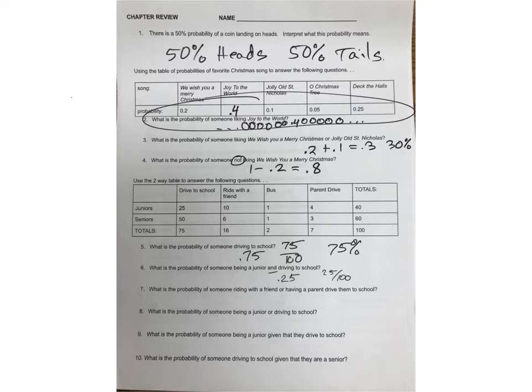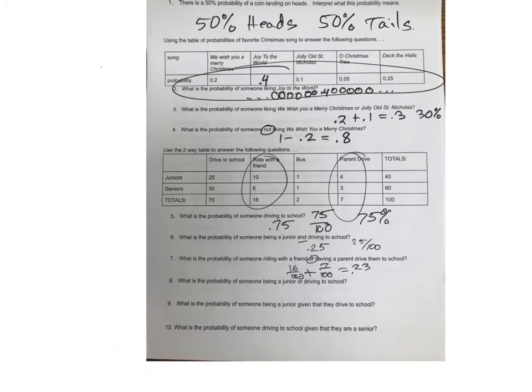How'd you get 23, Anthony? Yeah, riding with a friend is 16, and a parent driving to school is 7. The or means addition. So 16 over 100 plus 7 over 100. That's 23 hundredths, okay?